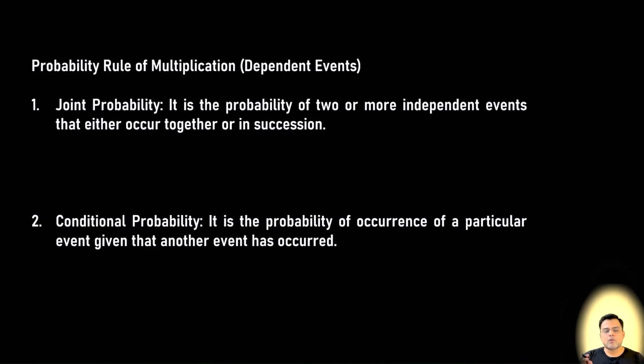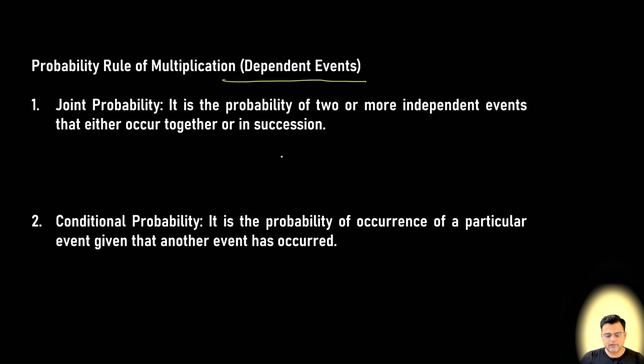Now we are talking about the probability rule of multiplication for dependent events. Earlier we were talking about independent events. Tossing a coin is an independent event, because if you are tossing a coin twice, both the probabilities are independent of each other. But when the probability of an event is dependent upon or affected by the outcome or occurrence of any other event, the event is said to be statistically dependent.